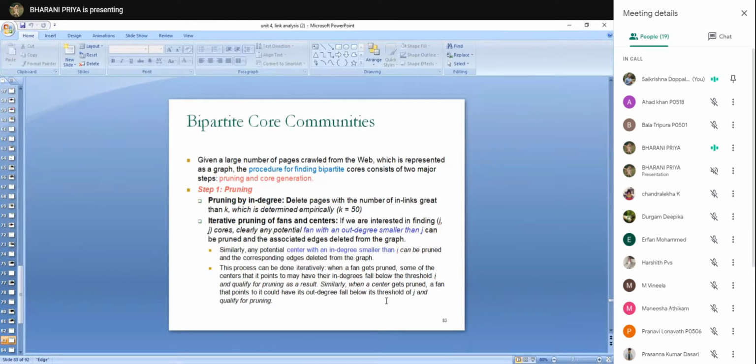Limiting inlinks for fans with a small out degree, the fans with out degree smaller than j.